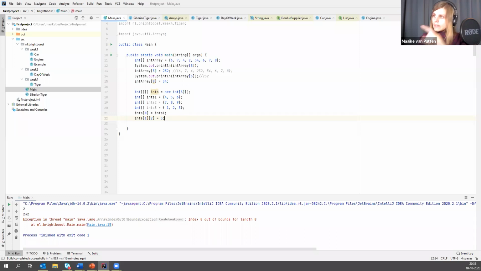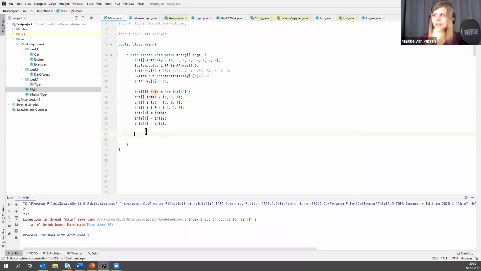That's fine too. So if you go for the exact value with 2 indices, it's only 1 int that's in there. If you go 1 back like this, it's an int array. And like this, it's just 1 int. Does that make sense? So now I'm going to put in the int arrays. Ints 2 is ints 3. There we go. So I've made a 2-dimensional int array of length 3. Then I made 3 1-dimensional int arrays, and I've assigned these to the 2-dimensional int array. Does that make sense?